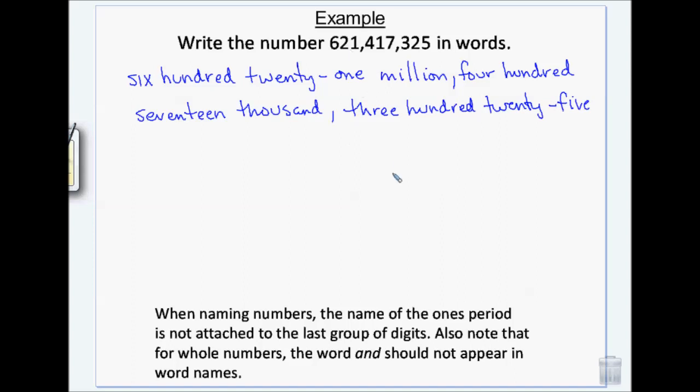And you'll notice there's no "and" anywhere in here. So if you're saying this number, you say it exactly the way I just wrote it. So you'd say 621,417,325. No ands.